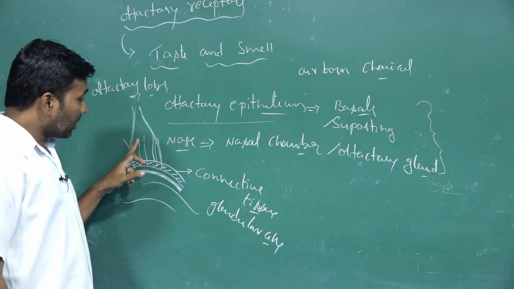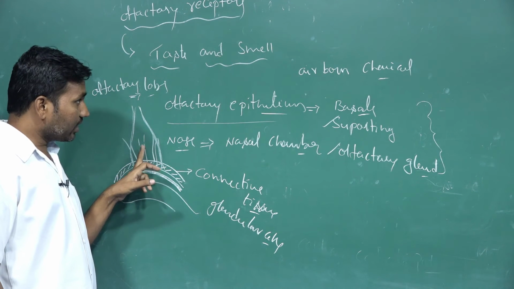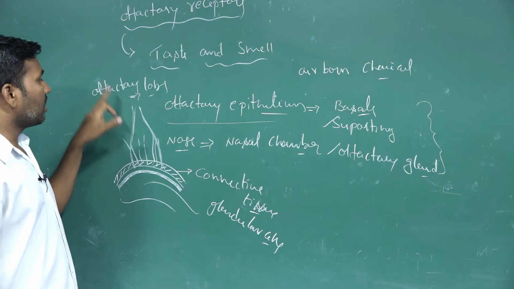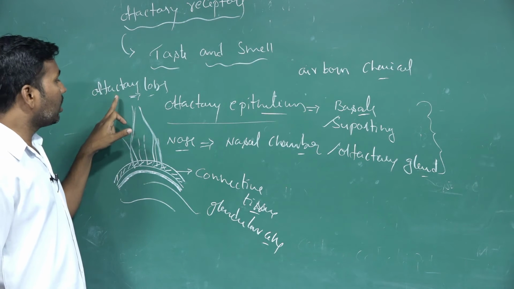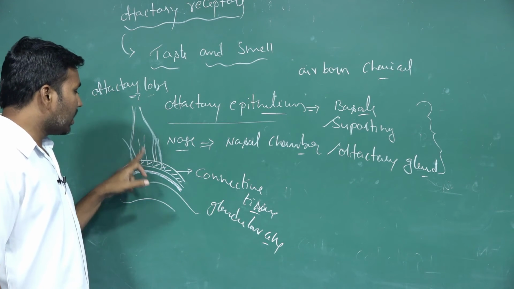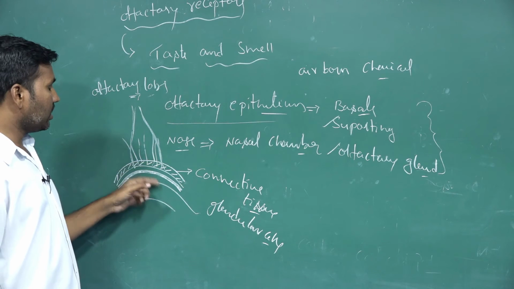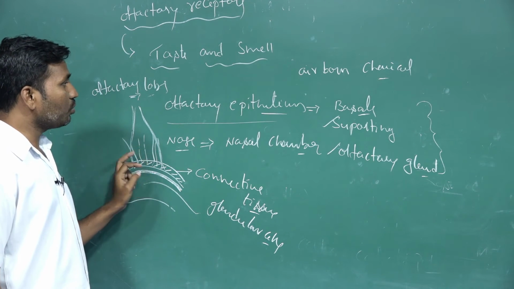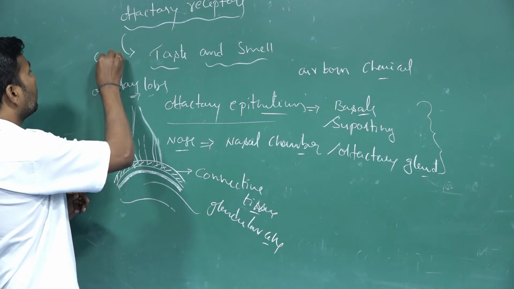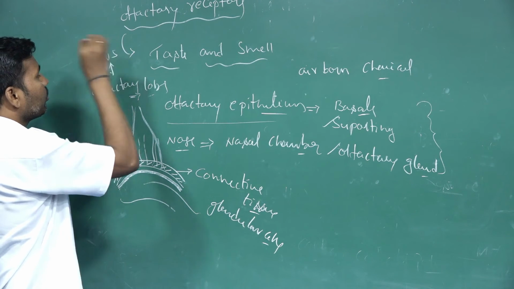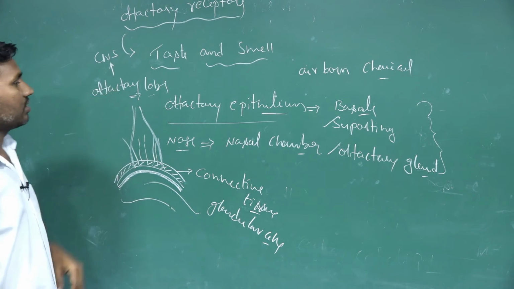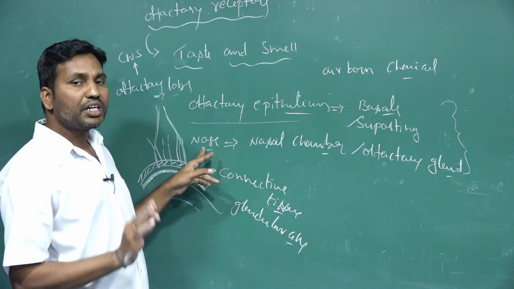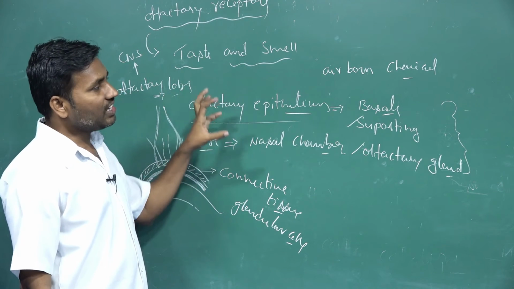Here, the nerve that starts in the olfactory chamber is connected with the central nervous system. They form synapses between the nerves of the olfactory lobes and the olfactory receptors. Whatever stimulations they conduct, the signals go to the central nervous system, CNS, and the CNS recognizes these smells. These receptors act as chemoreceptors. Like this, smelling occurs.